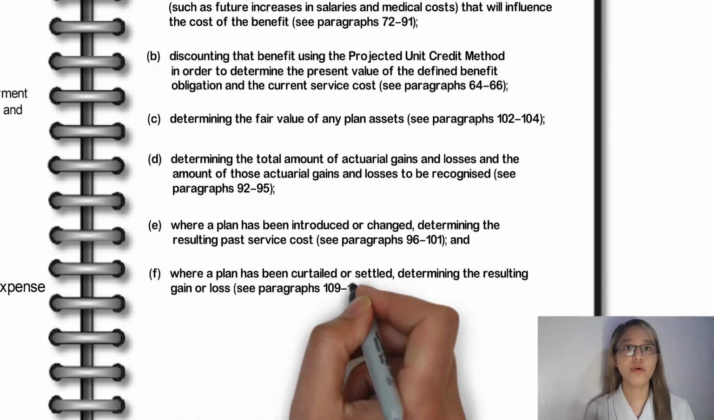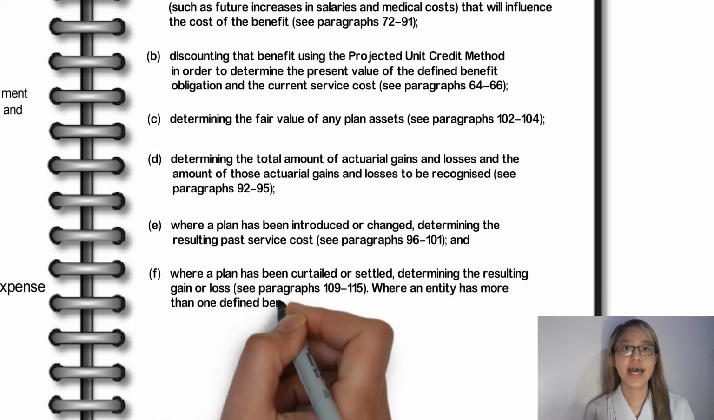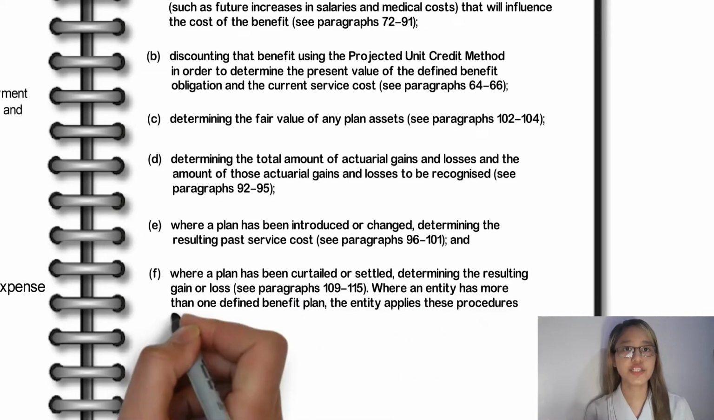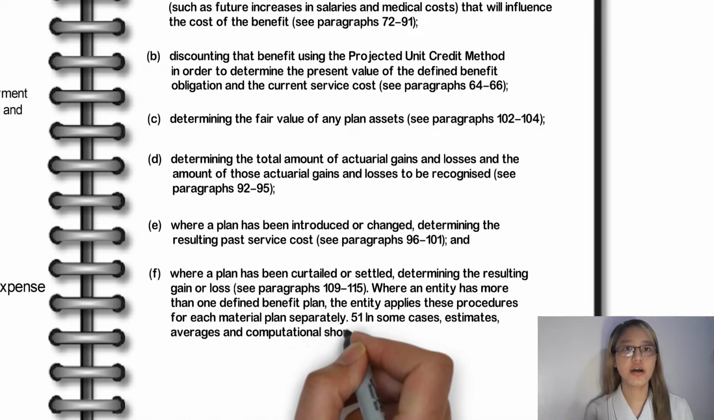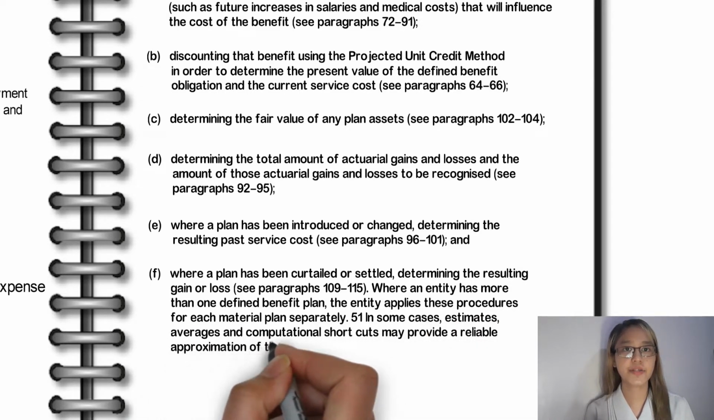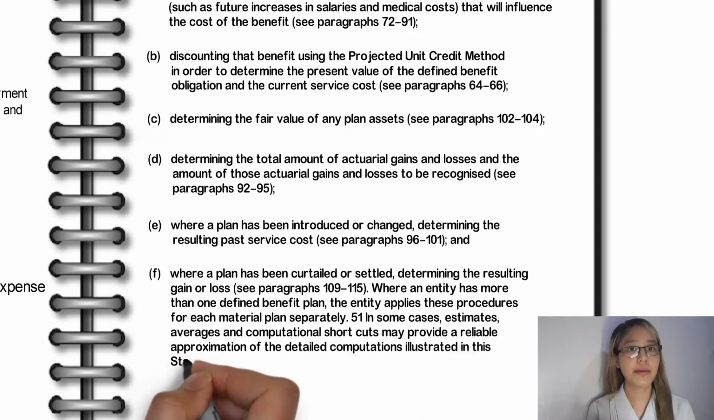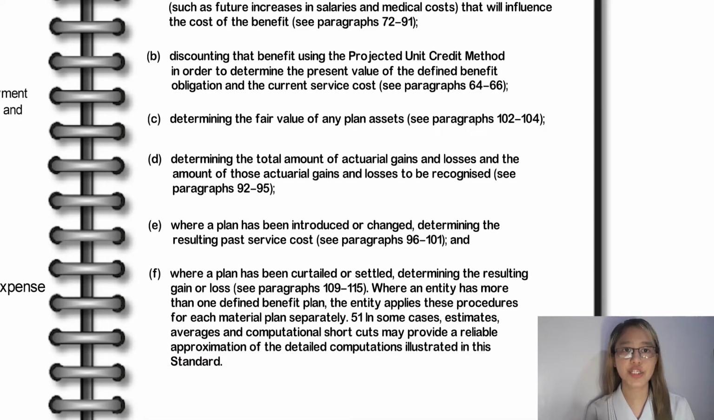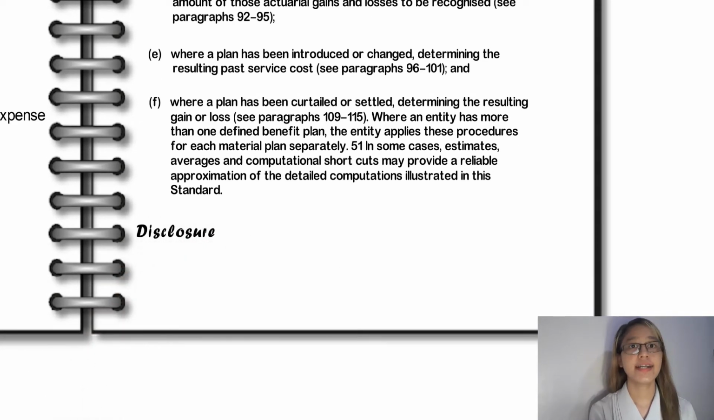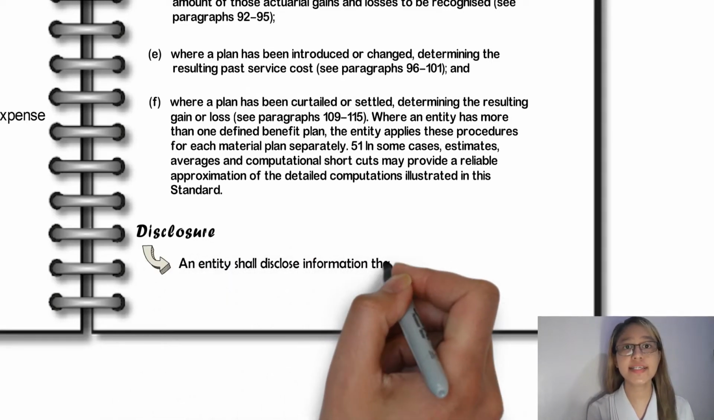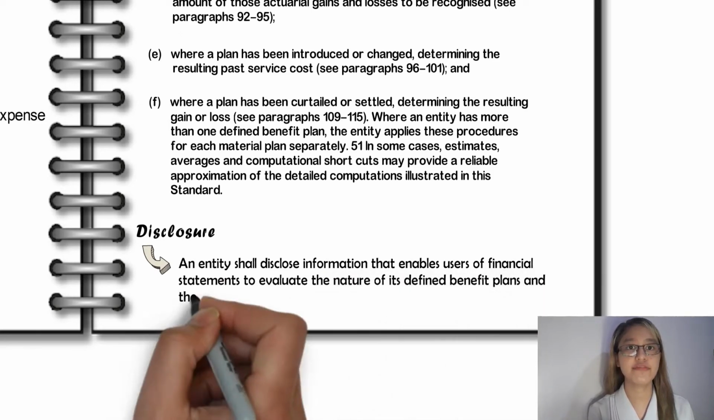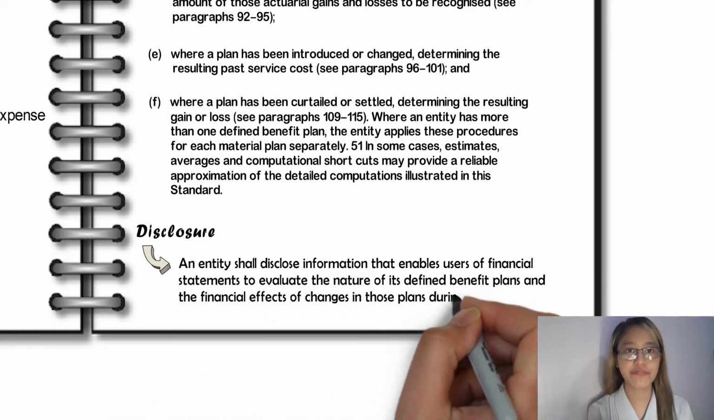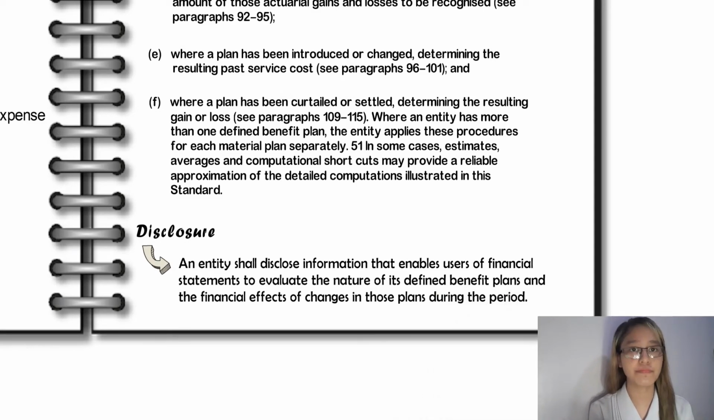Where an entity has more than one defined benefit plan, the entity applies these procedures for each material plan separately. In some cases, estimates, averages, and computational shortcuts may provide a reliable approximation of the detailed computation illustrated in this standard. As for the disclosure, an entity shall disclose information that enables users of financial statements to evaluate the nature of its defined benefit plans and the financial effects of changes in those plans during the period.